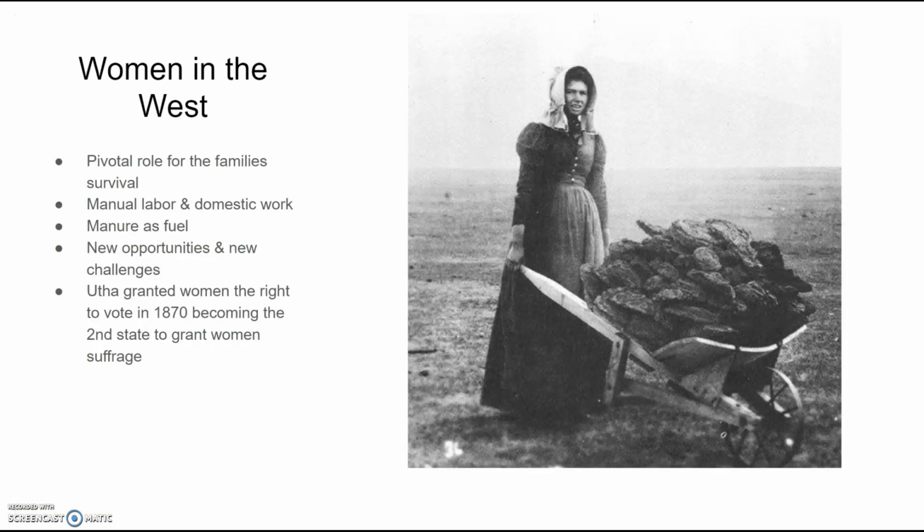Life for women in the West, again, was not easy. Women were pivotal for the survival of the families. They were forced to do manual labor, which you see here. This lady is carrying manure. But women were also still required to do domestic work. So while moving west represented new opportunities, it also represented new challenges, particularly for women. Utah, realizing the vital role that women played, granted women the right to vote in 1870, becoming the second state after Wyoming to grant women suffrage. They realized the important role that women played in the West, not only for their families, but the settlement of society as well.